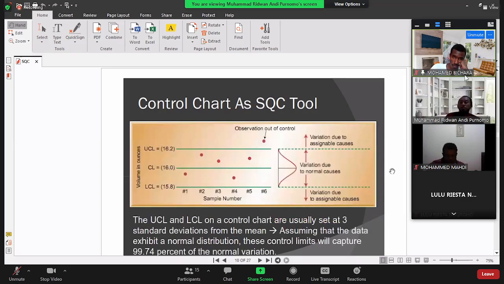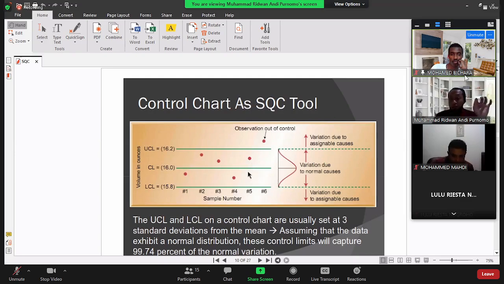If we talk about control chart, it will be like this. There is the upper control limit, the center line, and also the lower control limit. Usually the center line is the target. In the previous example, if the target is to flow out the water at 330 ml, then 330 will be the center line.